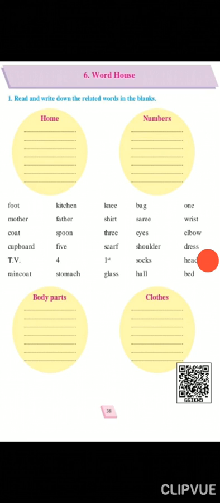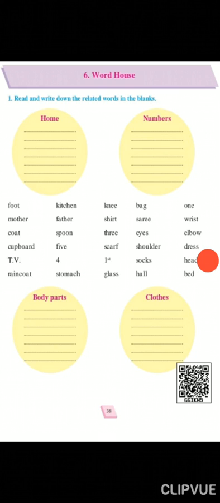Now where can you see the hall? At home, where we sit. Yes or no? Yes. Hall is a room. So HALL, hall will come in the home, in the first circle. Now the last row, the fifth row, first word ONE, one. Now one will come in the number circle, in the second circle.